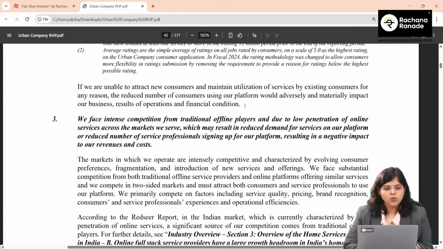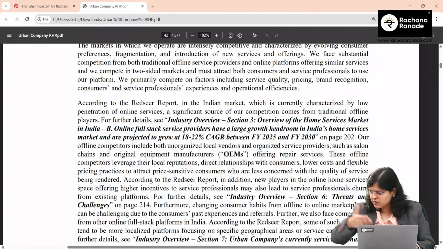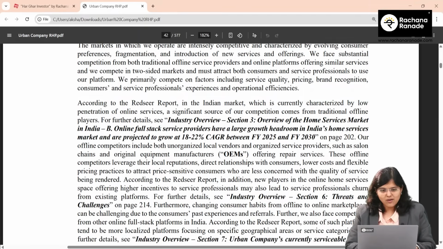Okay. Point number 3, they say that we face intense competition from traditional offline players. We already know that. We have talked about this. 99% is the market share with them only. One more different risk that I saw, which is risk number 15. It's on page number 53. I'll quickly take you to page number 53.